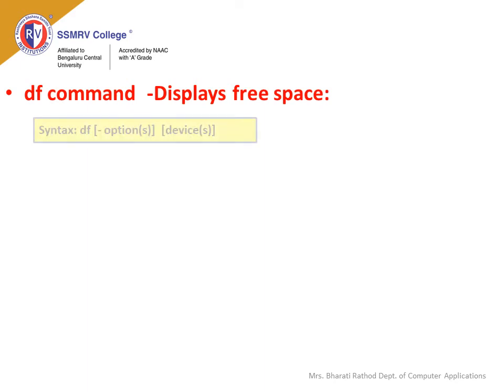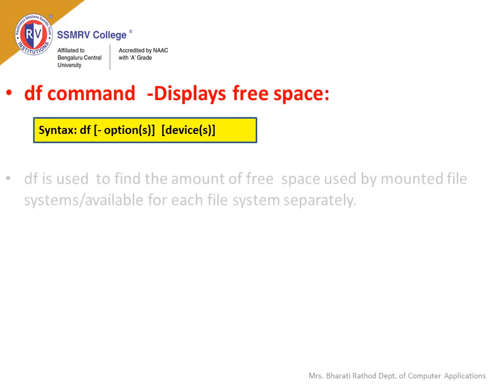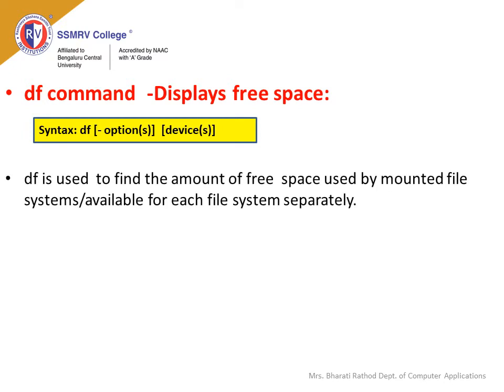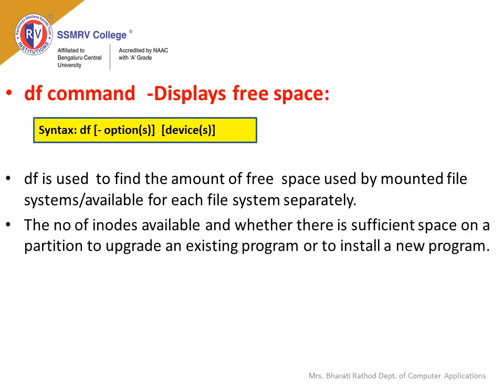The df command displays free space. Syntax: df option device. The df command is used to find the amount of free space used by a mounted file system or available for each file system separately, the number of inodes available, and whether there is sufficient space on a partition to upgrade an existing program or to install a new one.